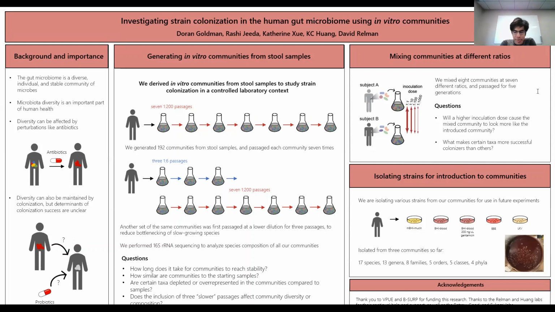This diversity can be impacted by a lot of different perturbations. For instance, it can be significantly reduced by antibiotics, but there's also a lot of evidence that it can be maintained or even increased by colonization by new microbes, which can happen either naturally from the contact with other people or with the environment, or can happen by more targeted interventions like probiotics.